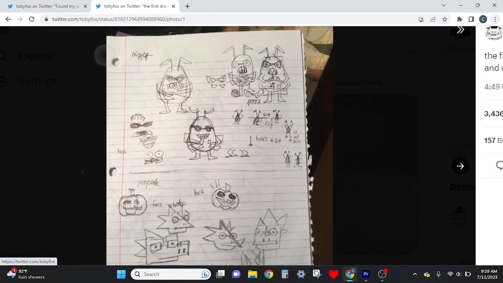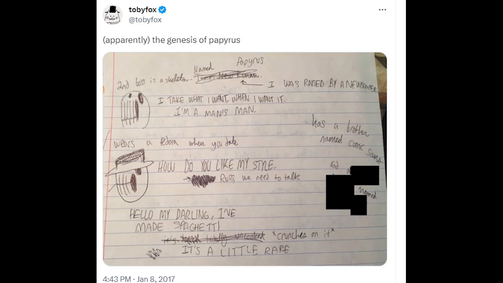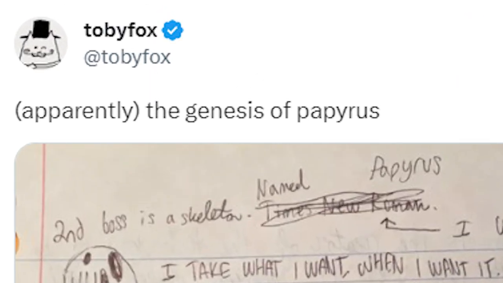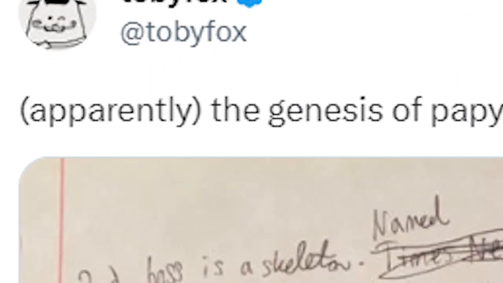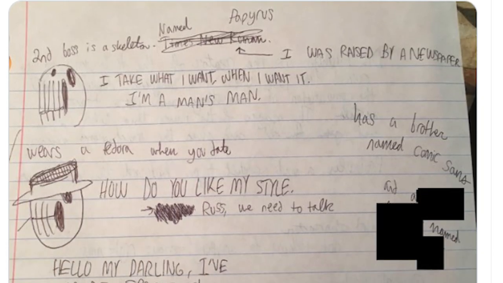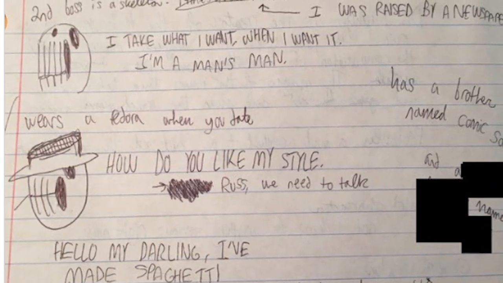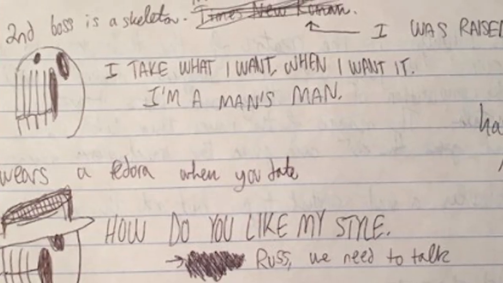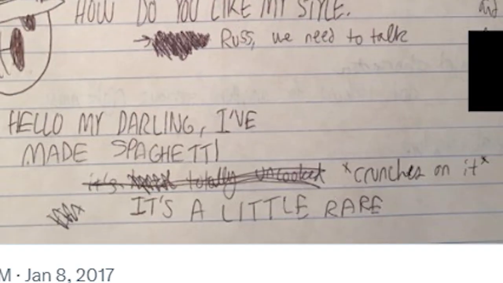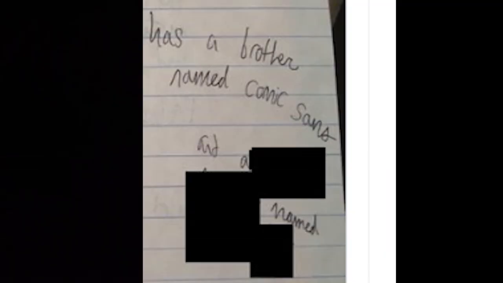So all of these posts are pretty cool, but this one particularly piqued my interest. The Genesis of Papyrus, apparently. At first glance, this post seems pretty unassuming. It's cool to see the early concept art of Papyrus, how he was meant to be called Times New Roman, how his bad spaghetti seems to have been a constant in his character, how he seems to have been conceptualized before Sans, and what is that? Why was this done? What could Toby Fox possibly be hiding?